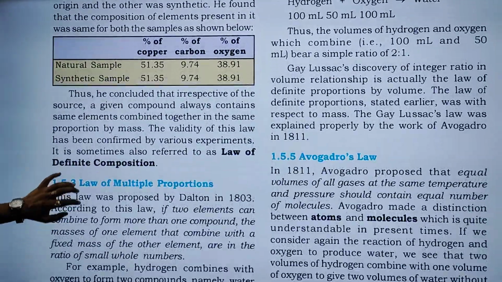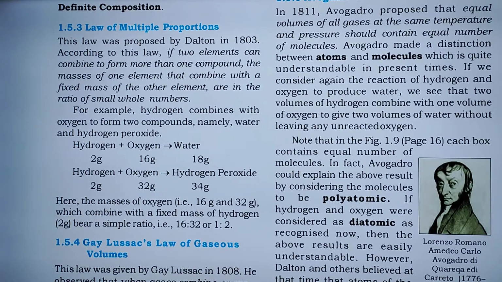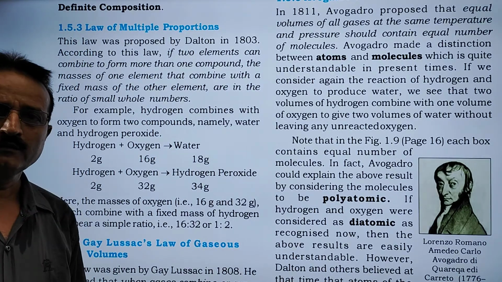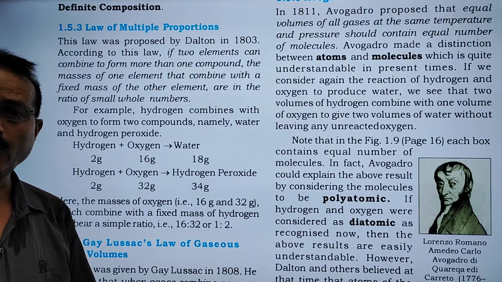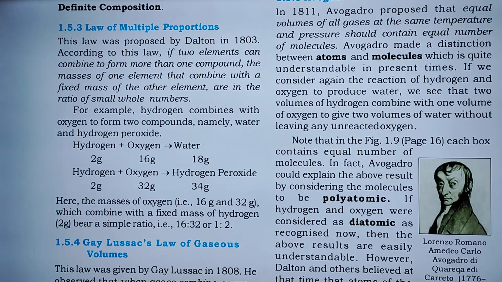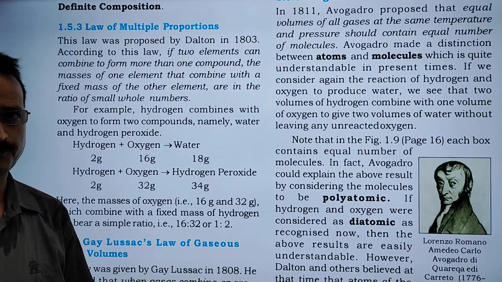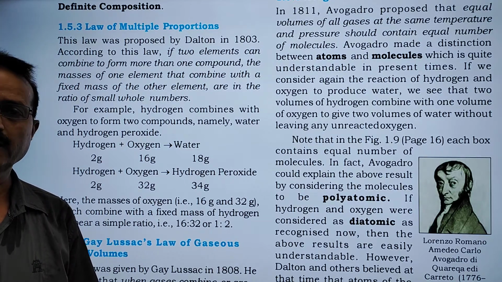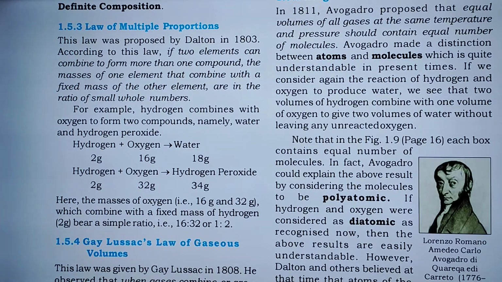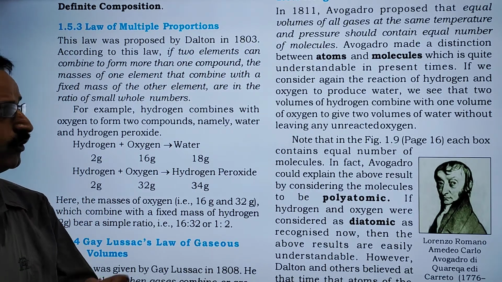Gay-Lussac's law. Gay-Lussac's law of gaseous volume. The name of the scientist is Gay-Lussac and the law is about gaseous volume. Very easy, very simple. This law was given by Gay-Lussac in the year 1808. The law is important.